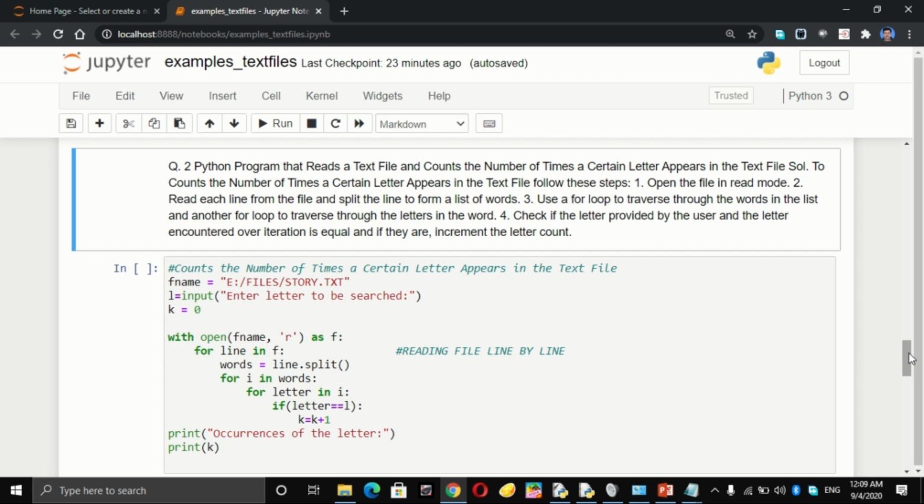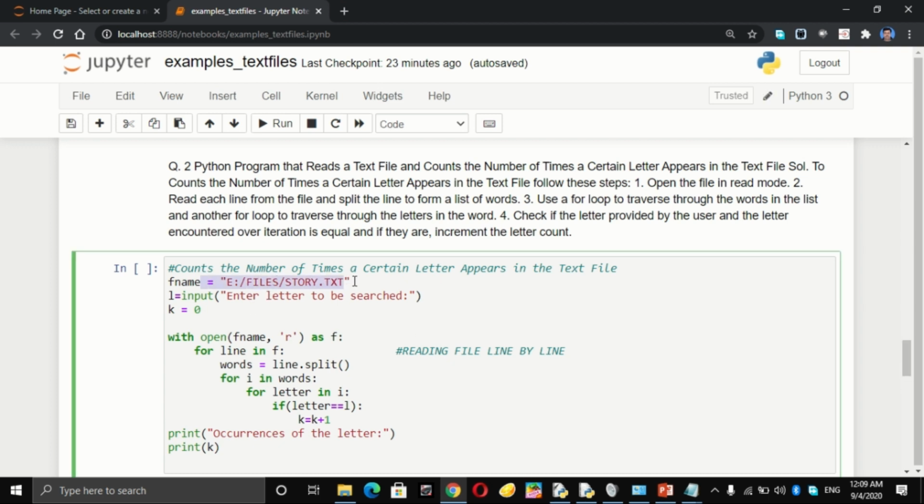Now this is another method of reading the file line by line without using the readline. That is, we are iterating over the file. Okay, so with open fname comma r as f for line in f, that is the reading file line by line, then words equal to line dot split.